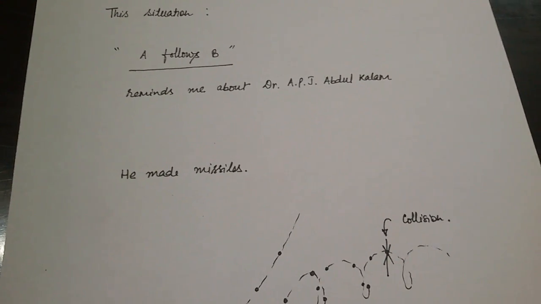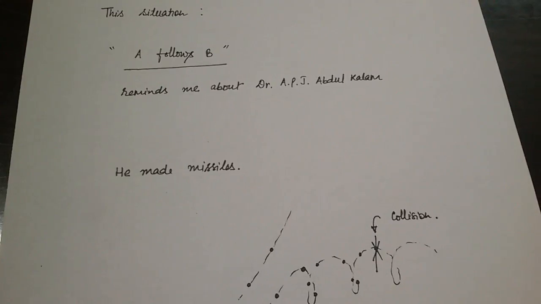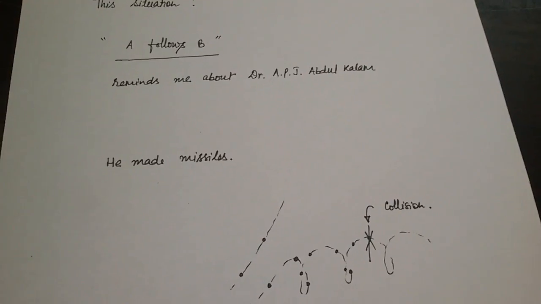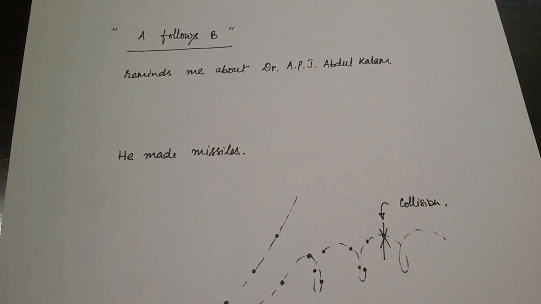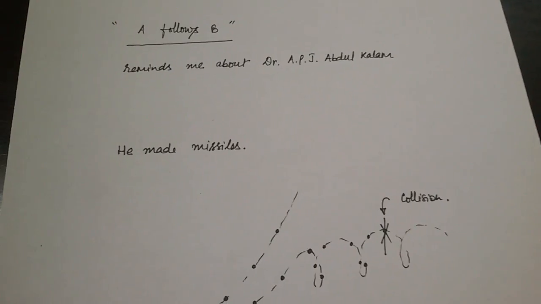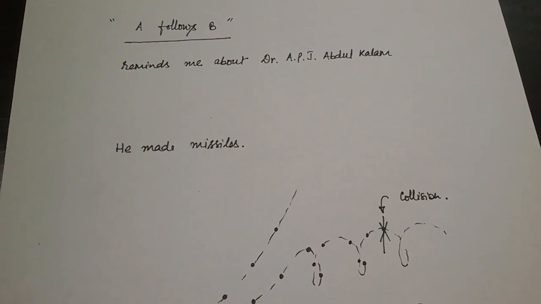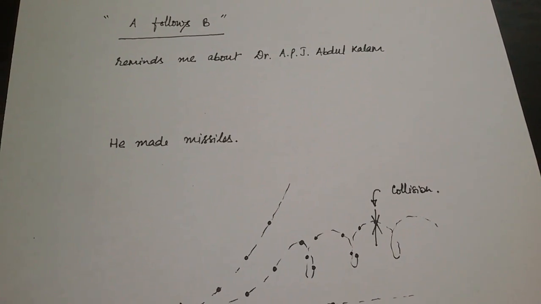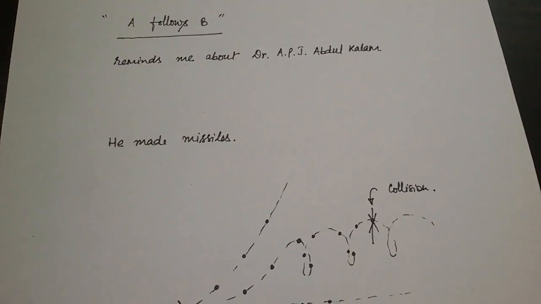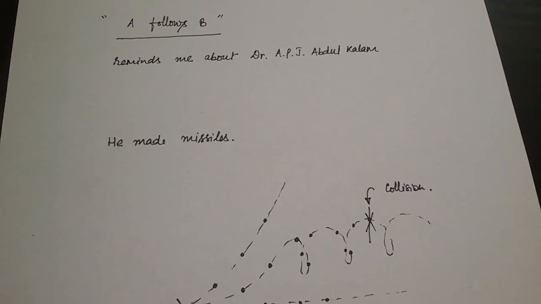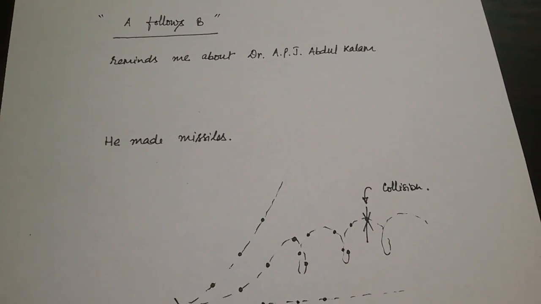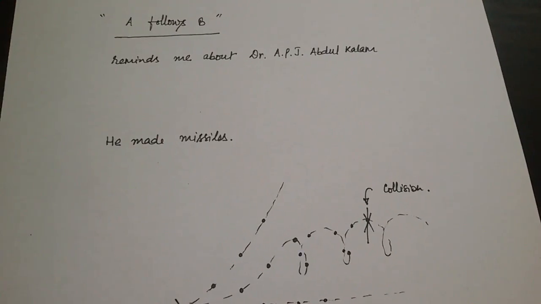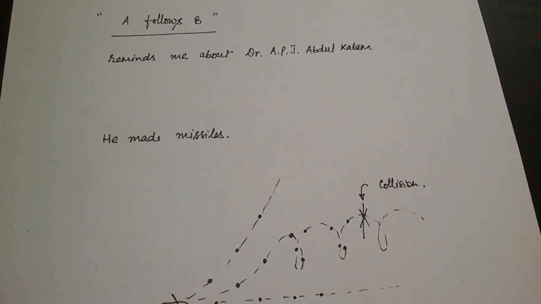It reminds me about Dr. Kalam, the former president of India and very renowned scientist of the world. He made missiles. There are various technologies used in missiles so that they follow the target. The target is usually the enemy fighting plane. That is, they maintain their velocity vector towards the fighting plane. If the plane makes a zigzag path to be safe or to escape, the missile follows accordingly and hits the plane, right?